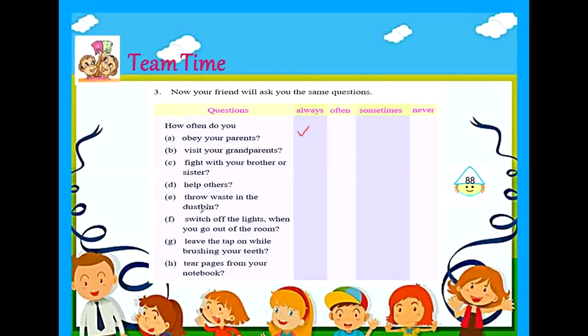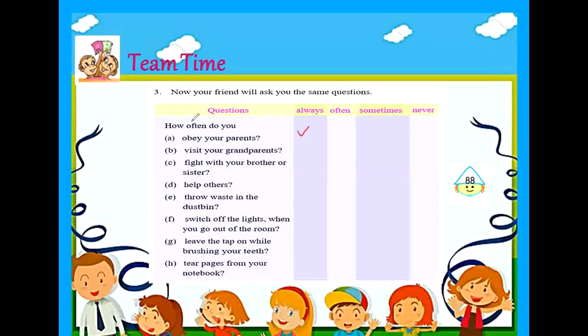From here on, I'll just read the questions, children. You can decide your answer and put a tick mark against the right box. The second question is, how often do you visit your grandparents? It can be always, often, sometimes, or never. The third question given here is, how often do you fight with your brother or sister? The fourth question is, how often do you help others?